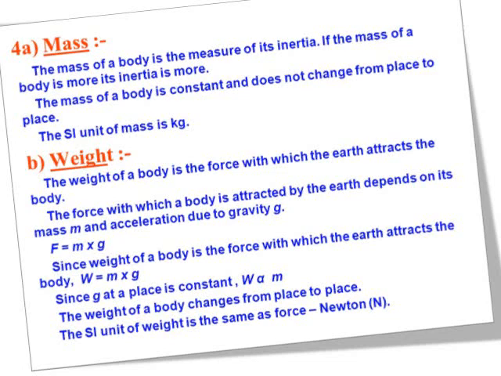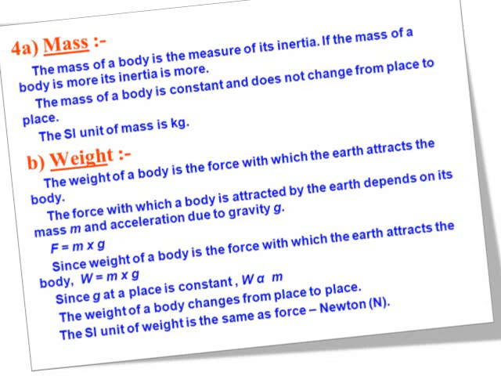Weight. The weight of a body is the force with which the earth attracts the body. The force with which a body is attracted by the earth depends on its mass m and acceleration due to gravity g. So F is equal to m into g.